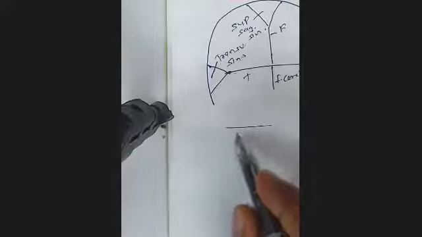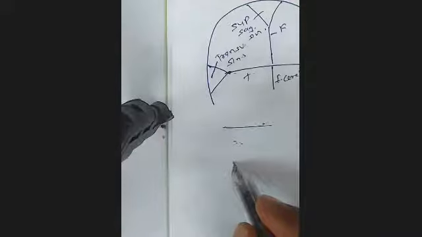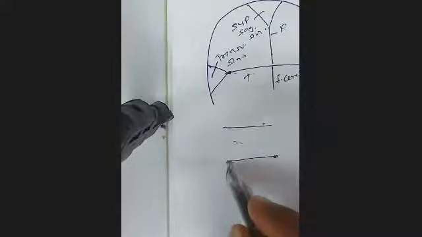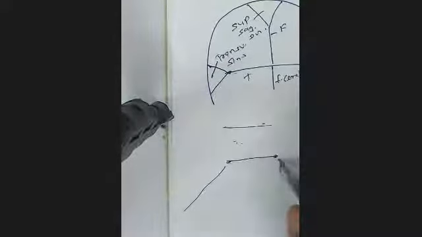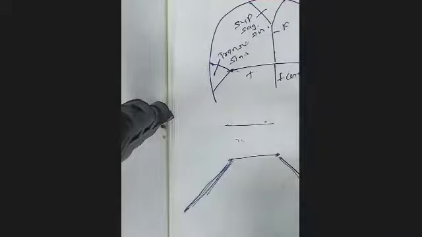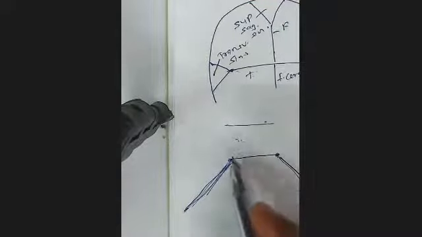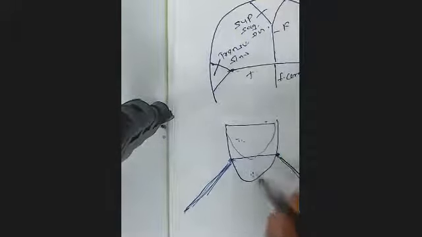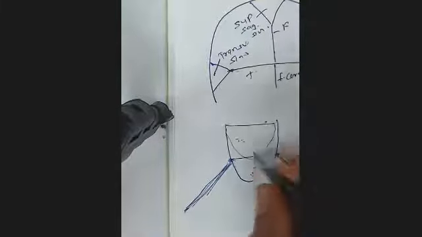Suppose this is the sella turcica, anterior clinoid process, and then there is posterior clinoid process. And then there is the petrous part of the temporal bone. So the tentorium is attached to the petrous part of the temporal bone like this, and its free margin goes like this, not like this, because there is a tentorial notch through which the brainstem goes down.